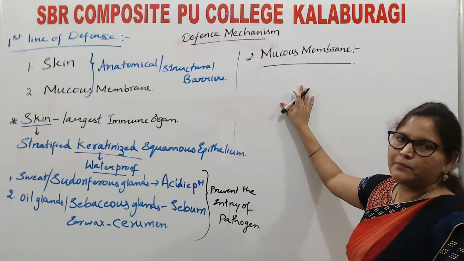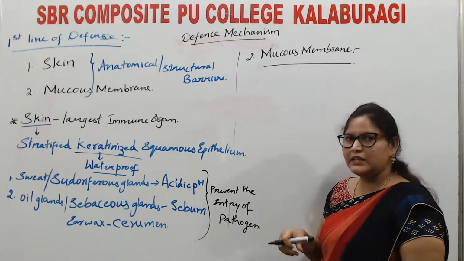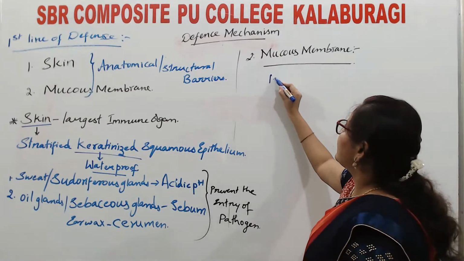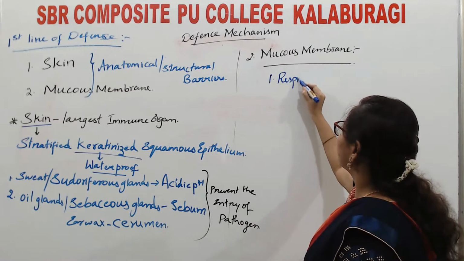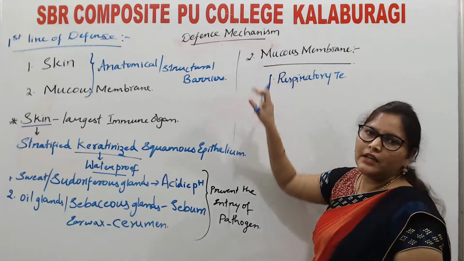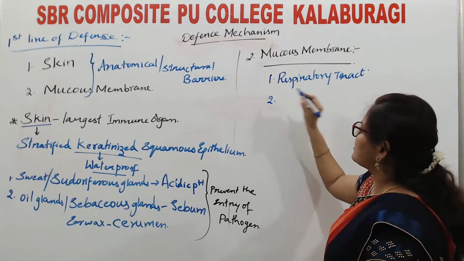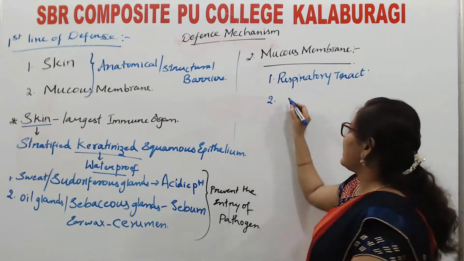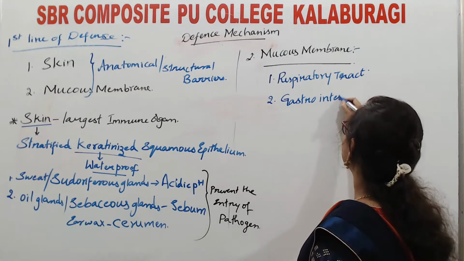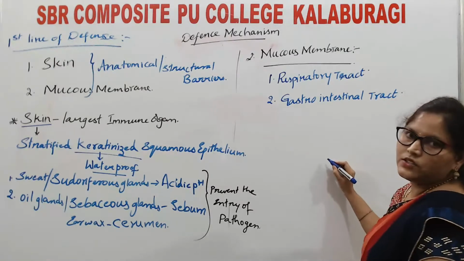See this mucous membrane, where is it present? The lining of mucous epithelium is present in different locations in our body. That is in the respiratory tract. Entire respiratory tract is lined by mucous membrane. Next, gastrointestinal tract.